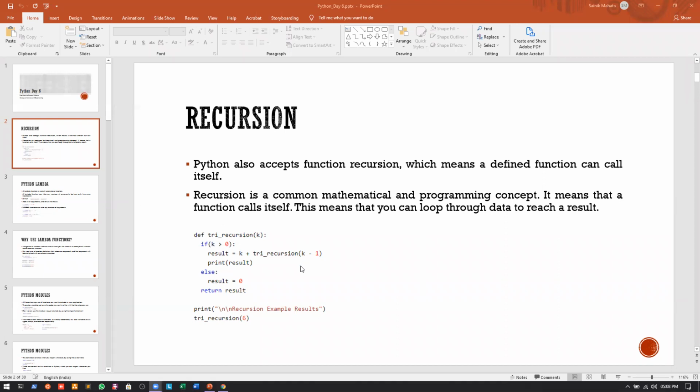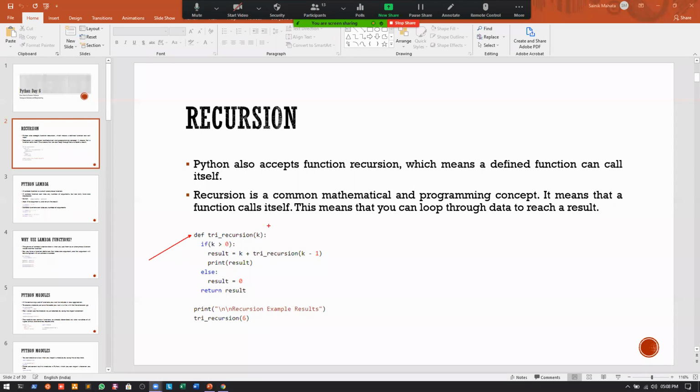Okay, so if you remember the difference between a parameter and an argument, you must remember that whenever we are talking about a parameter, it means that whenever we are defining the function, the things that we are specifying inside the bracket are called the parameters. And whenever we are calling the function, the values that we are giving inside the bracket are known as the arguments, right? So again, in this scenario, whenever we are actually defining the function, let me mark this just a second. These are the parameters, right?